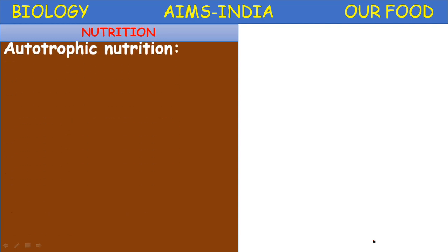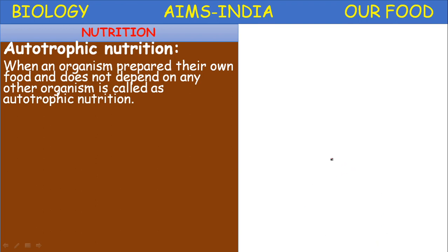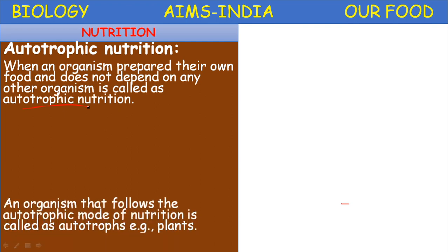Autotrophic nutrition. Nutrition is broadly divided into two main types: autotrophic nutrition and heterotrophic nutrition. So let us study autotrophic nutrition. What is autotrophic nutrition? When an organism prepares its own food and does not depend on any other organism, it is called autotrophic nutrition.